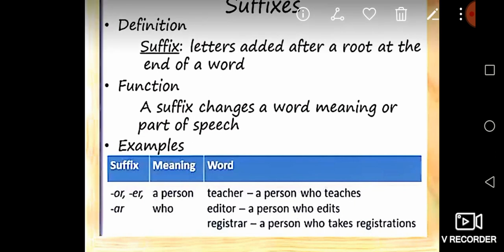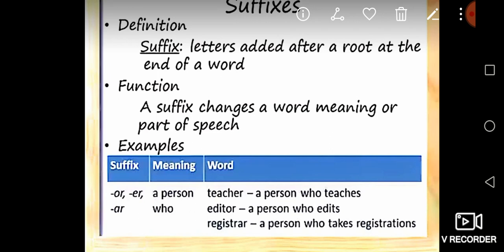Next example, editor. A person who edits is called an editor. Registrar means a person who takes registration. Listen, teach. What can the teacher say in the classroom? It is teach.